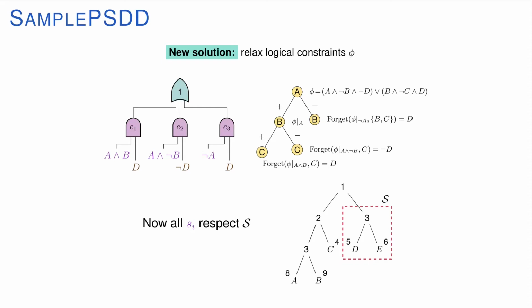So here on the left we have the same partial PSDD that we had on the previous slide, but we relaxed all the subs so that they no longer violate our requirements. This relaxation is pictured by this binary expansion tree, where at each node we either expand a variable into positive or negative literal. The leaves are the resulting primes, and subs are then set as the restrictions after they are applied this forget function. This function forget essentially sums out the variables which are not in S, and so we end up with the subs on the left here, which all respect S.